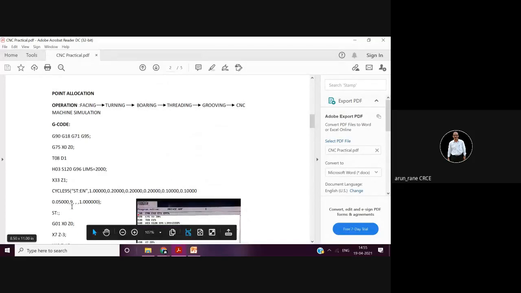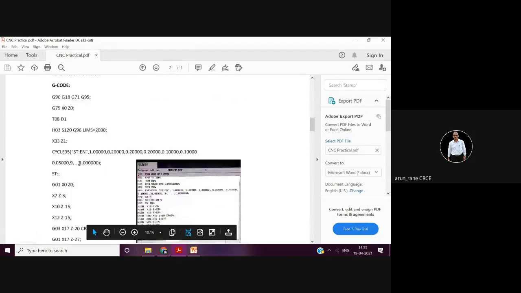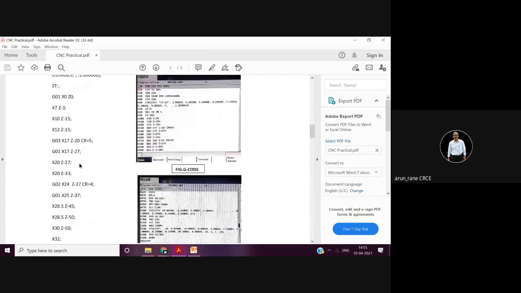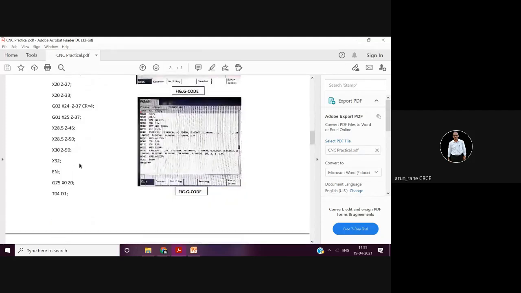These are the number of cuts. I am giving 9 number of cuts. This is the depth of cut. I am giving 1 mm as the depth of cut radially. So now roughing is done. Fine. So we will take the tool now, G75 X0 Z0, to the reference point, because now we have to do grooving operation.